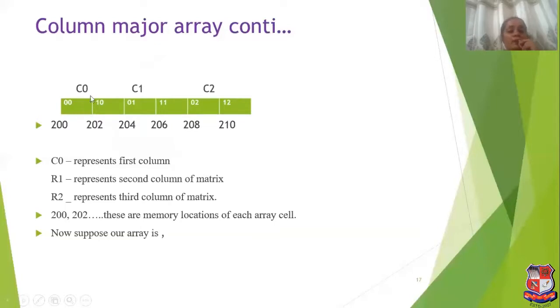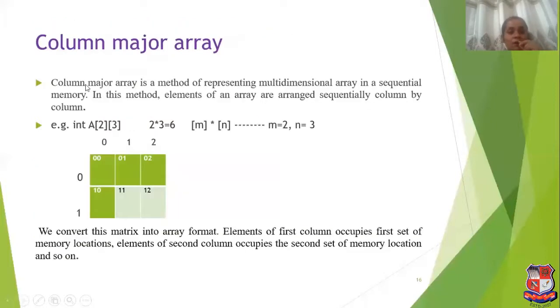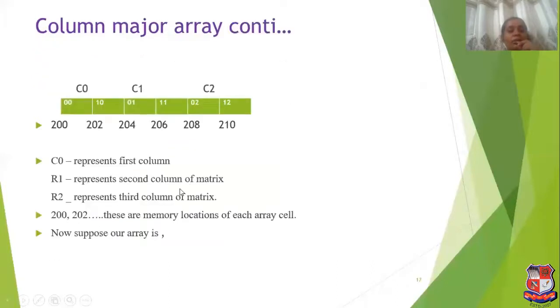Now we will check column major. We will arrange the values of the matrix in column form, that is 0,0 and 1,0. It contains the first column. Next will contain 0,1 and 1,1, that is the second column, and 0,2 and 1,2, that will contain the third column. So here 200, 202, 204 are again the base addresses of the array.